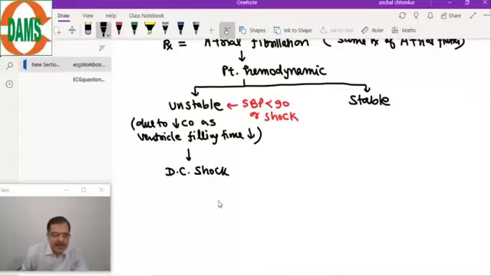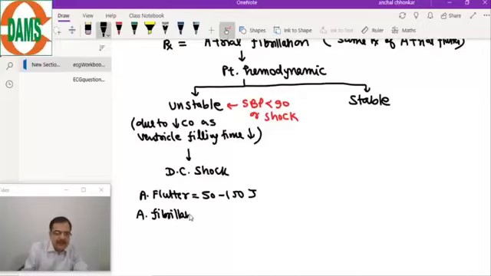You go for a DC shock, and the DC shock in cases of atrial flutter is slightly less. In atrial flutter, we usually give 50 to 150 joules. While in atrial fibrillation, we give a slightly stronger current, 150 to 200 joules. Remember, it can vary from book to book, but these are the usual doses of the DC shock.